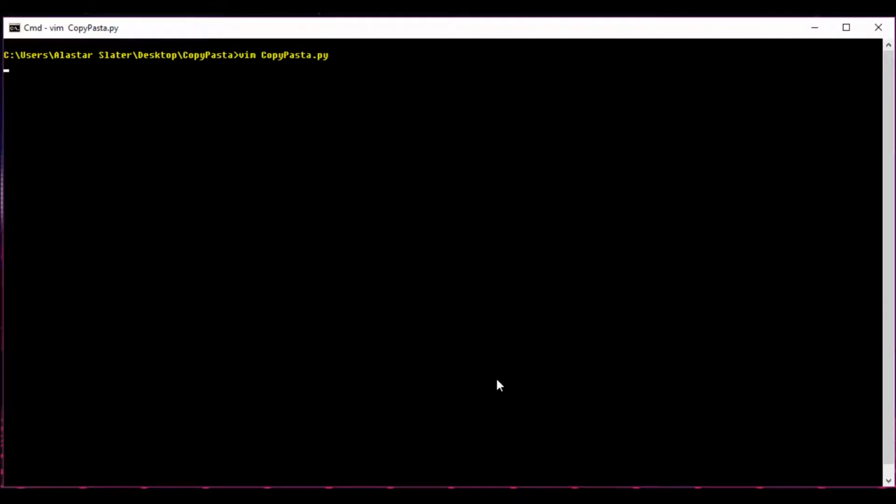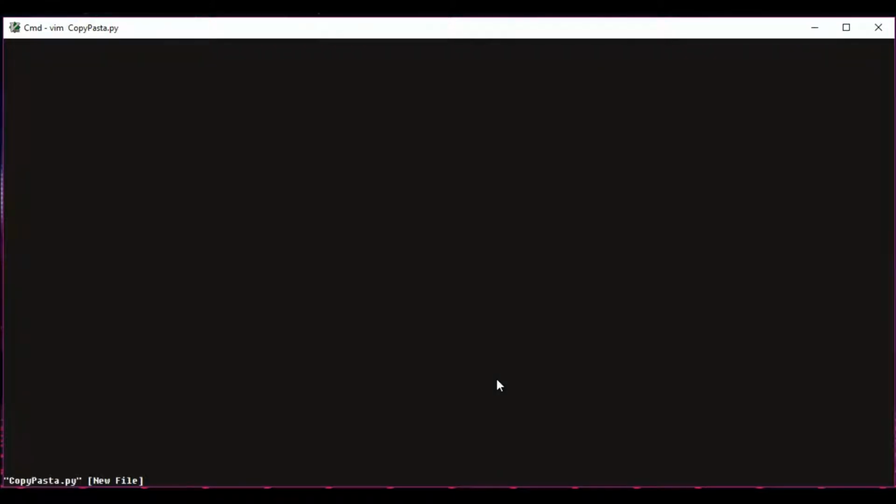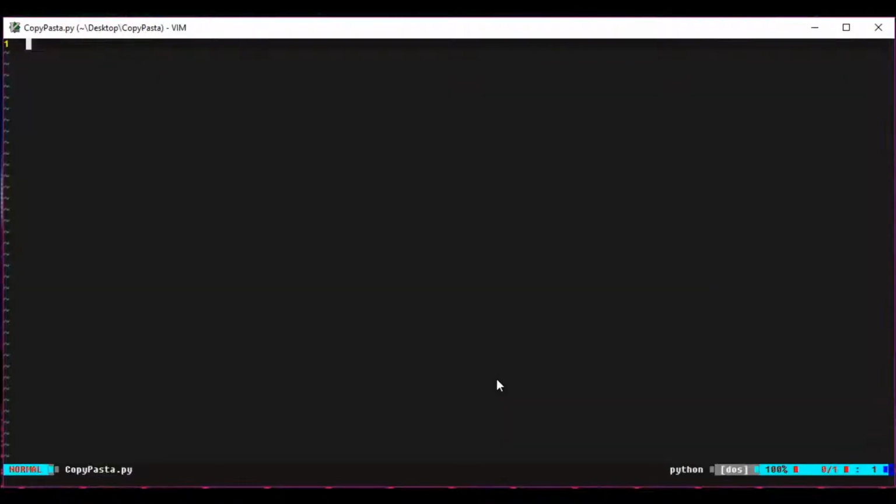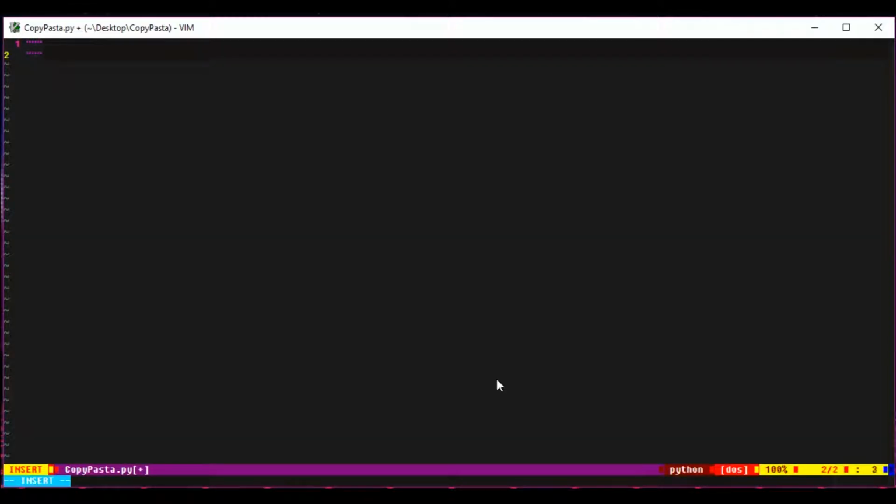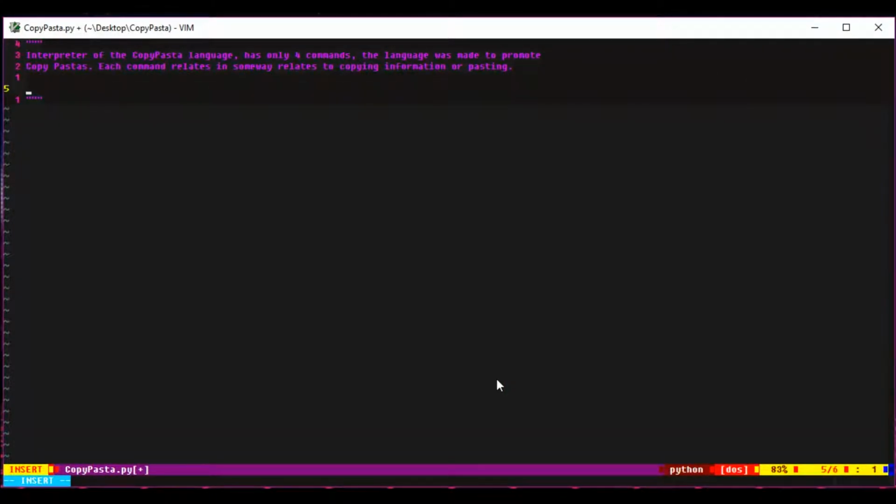First, I started off by making my project, my interpreter, which is called CopyPasta. Here I start writing my header comment, which is a summary of what this program is. Honestly, I probably could have done a better job of writing my header comment. Then I start listing off all of the 4 commands in the language, as well as what they do.